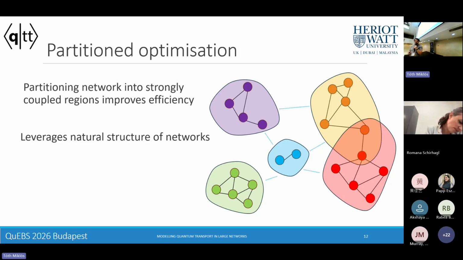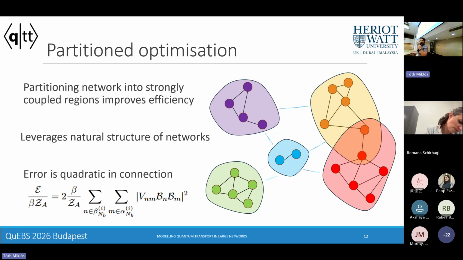And if you follow through the mathematics of this, what you find is that the error you introduce versus the global optimization turns out to be second order in couplings from your partition to everything outside of your partition, which is actually quite easy to minimize in these types of networks, where you have these spatial geometries that you can leverage because of this natural geometric structure of these networks.